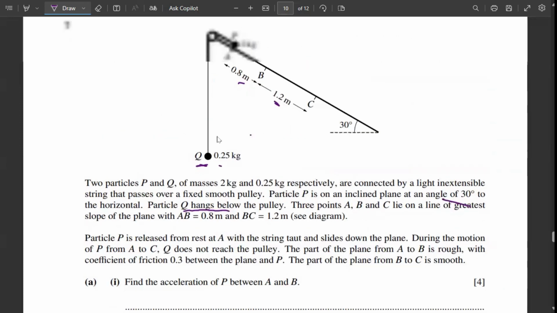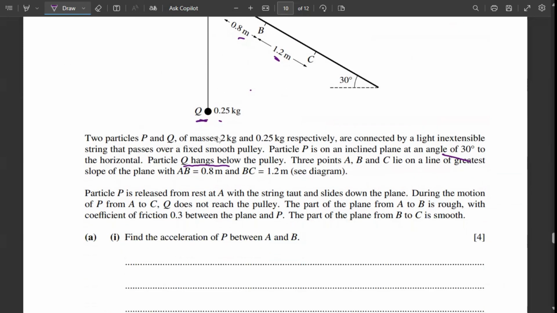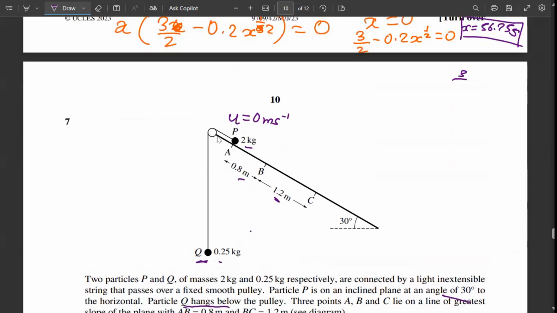Particle P is released from rest at A. Now this is important. That means the initial velocity of particle P is 0. And from rest at A with the string taut. Now what does taut mean?